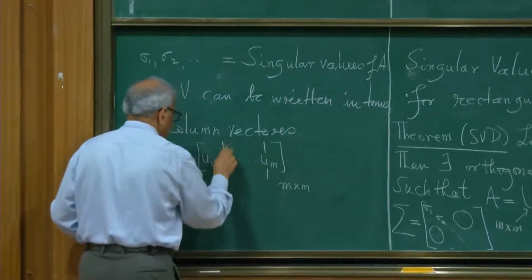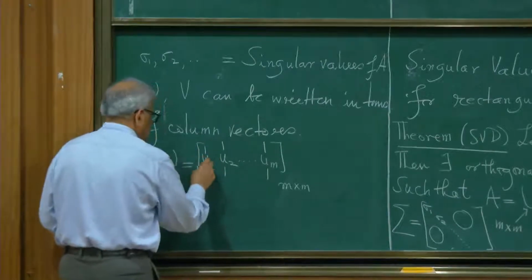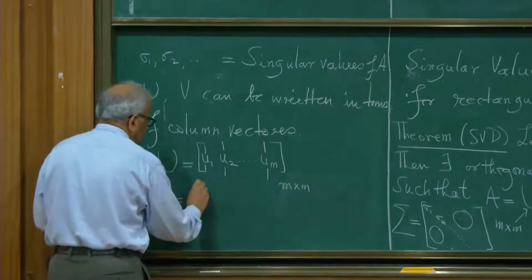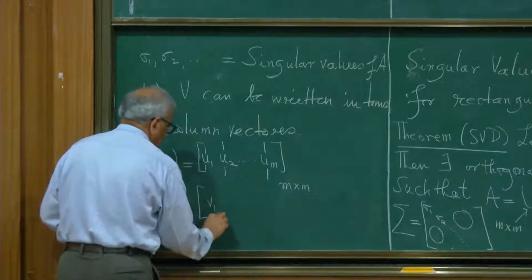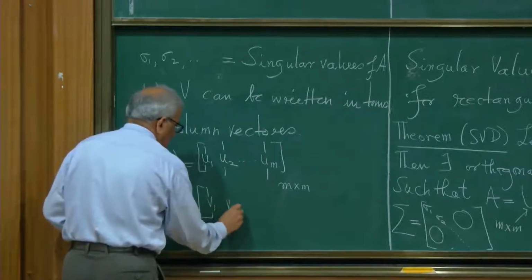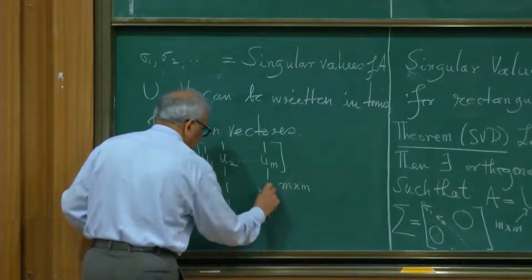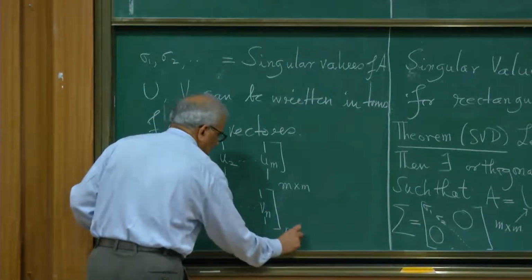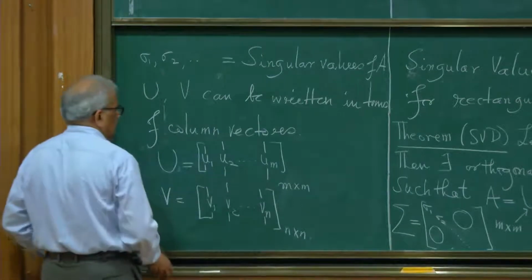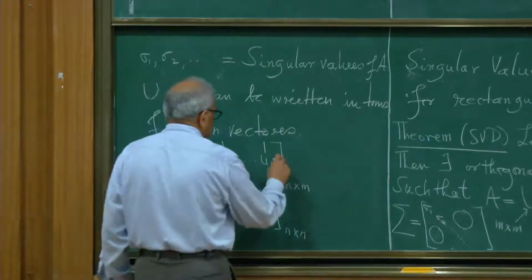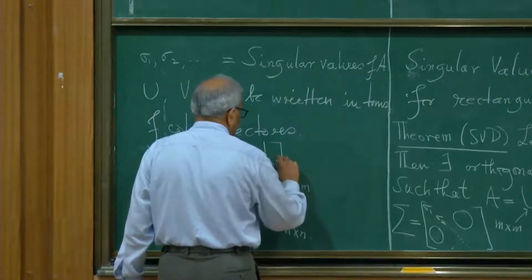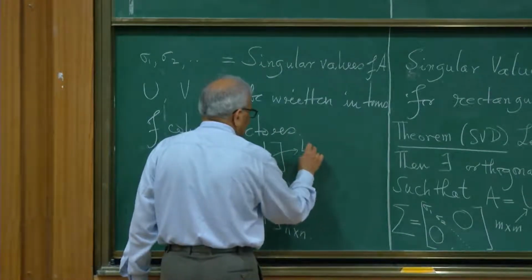These are m column vectors, and similarly we write V as V1, V2, Vn. These are again column vectors. This is n by n. These vectors, U1 up to Um, are called left singular vectors.